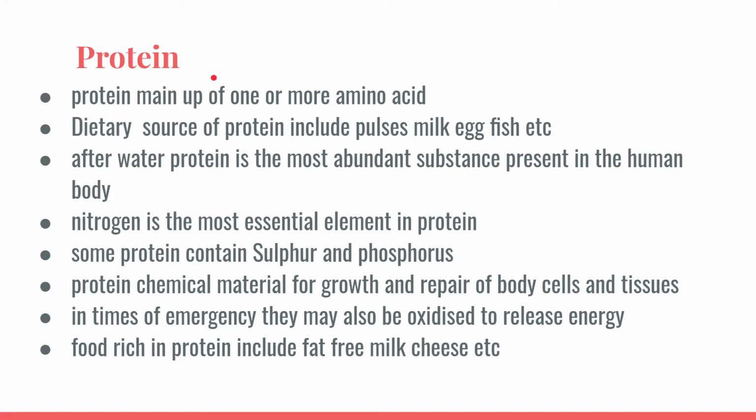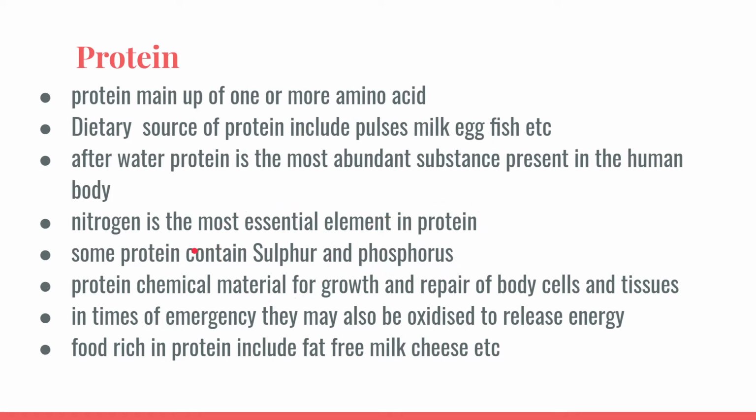The dietary sources of protein include milk, egg, fish, etc. It is the most abundant substance present in the human body after water. After water means that water is the first thing which is very important for any organism, and I mean the human body. Nitrogen is the most essential element in protein. Some proteins actually contain two more things: sulfur and phosphorus. Remember this.